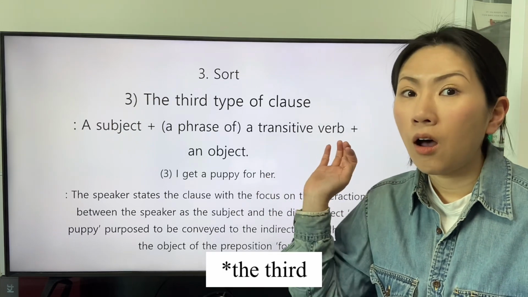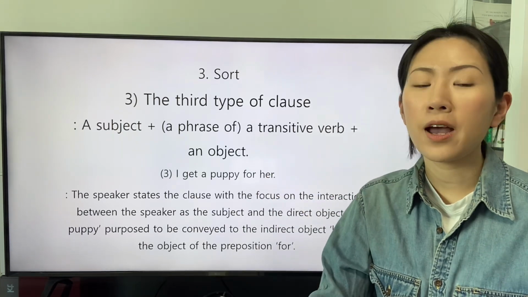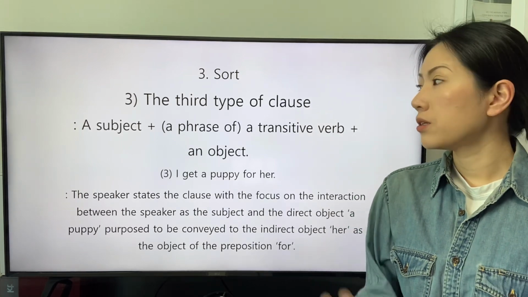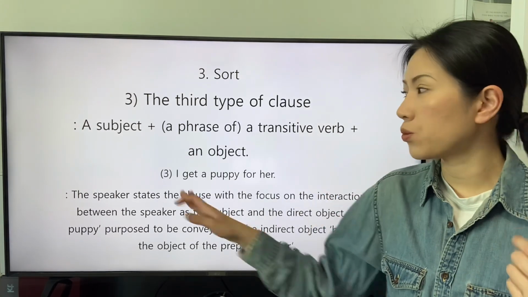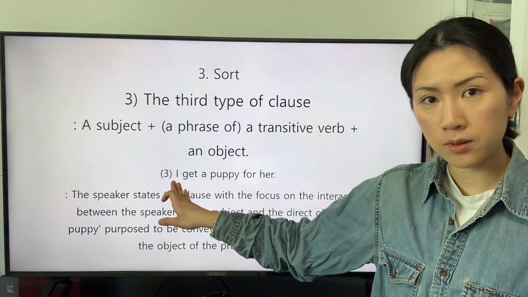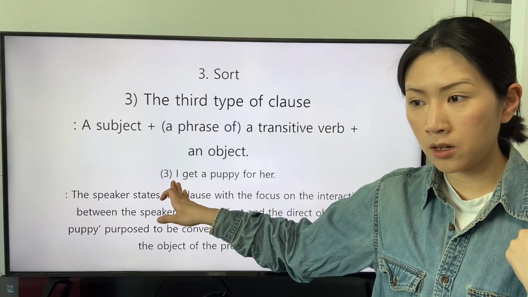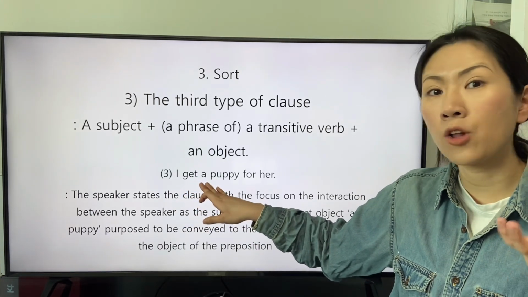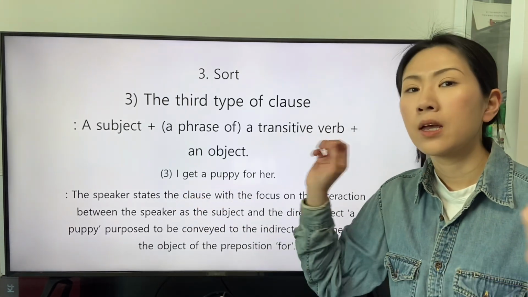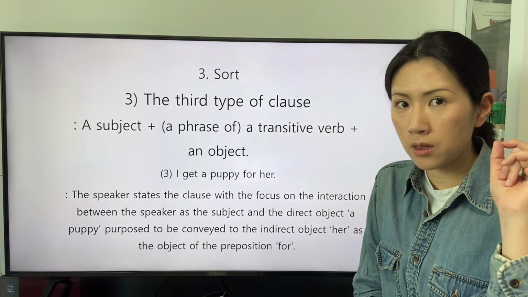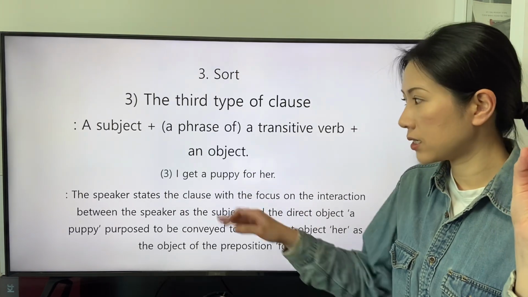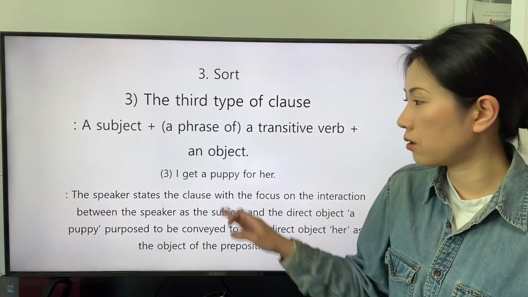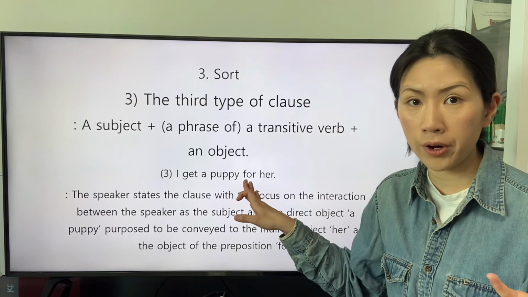There is a clause. I get a puppy for her. This clause is constituted with a subject, who is the speaker, a transitive verb get, and an object, a puppy. The existence of the object of the verb is the subject of the preposition for.